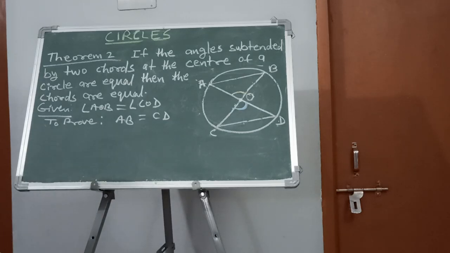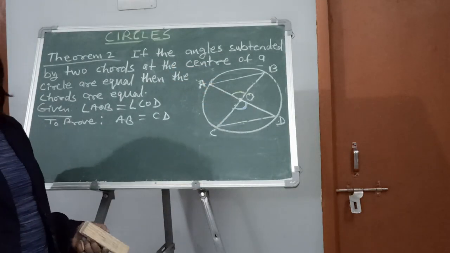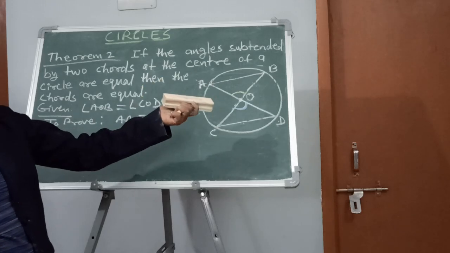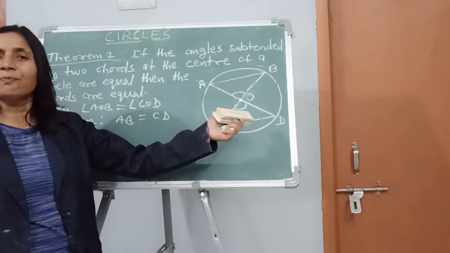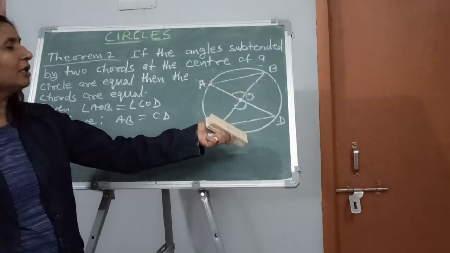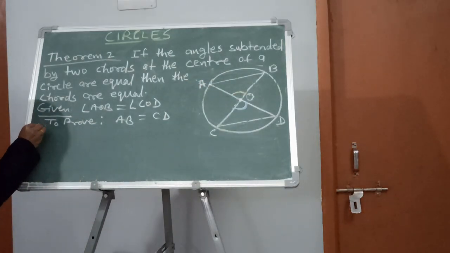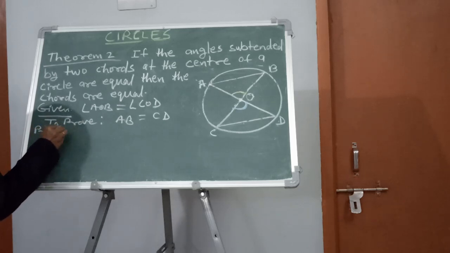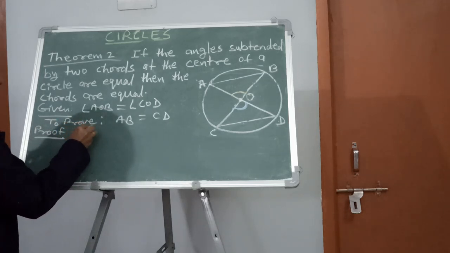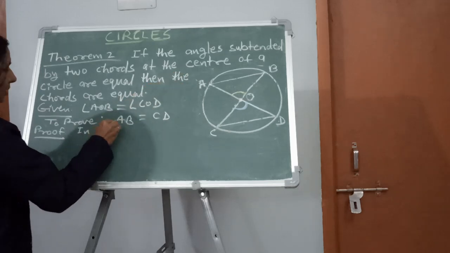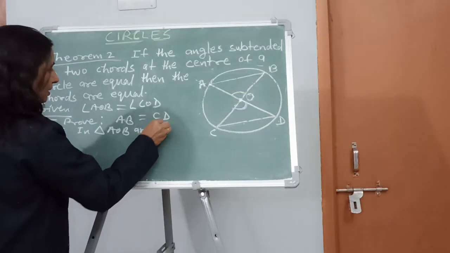So again this is very easy. As in theorem 1, we have shown that these two triangles are congruent. Again we will show it, but the criteria of congruency may be different. And if these two triangles are congruent, then by CPCT we can conclude that AB is equal to CD. So let us try to do this. Which triangle? Again we will take triangle AOB and triangle COD.